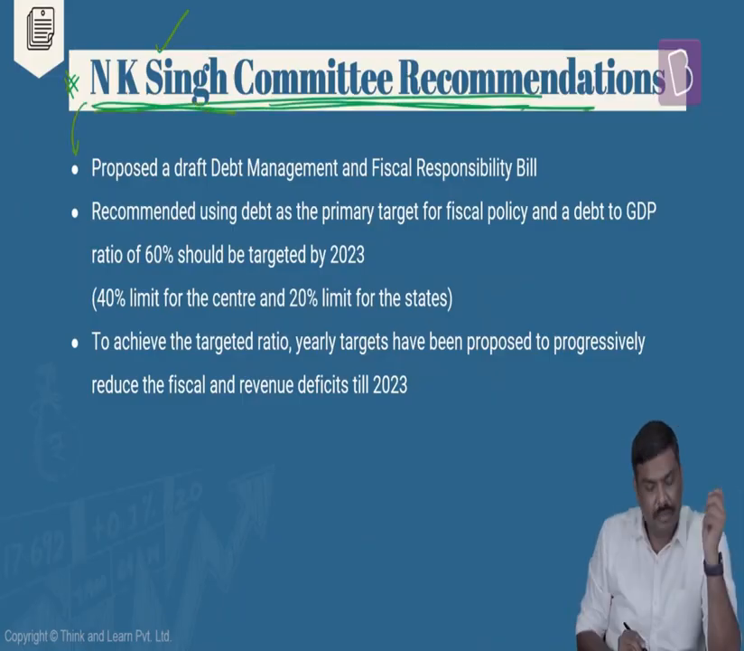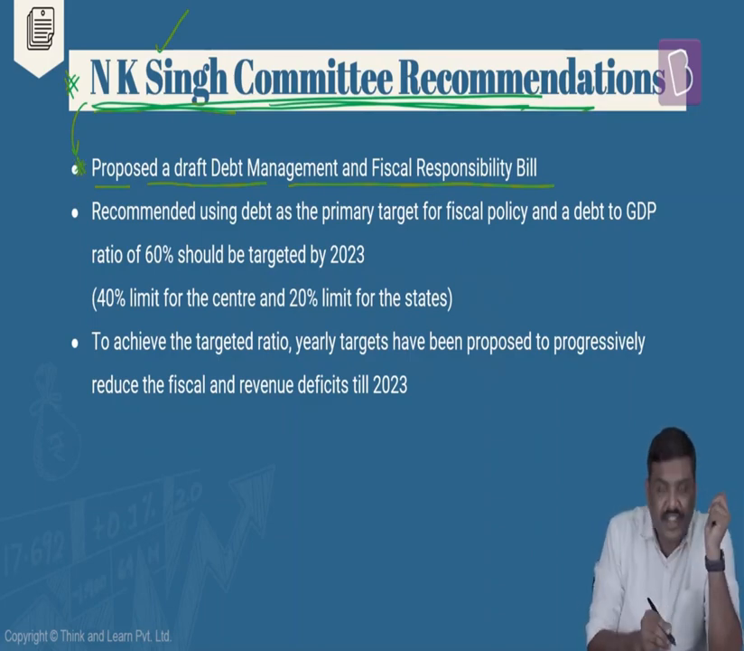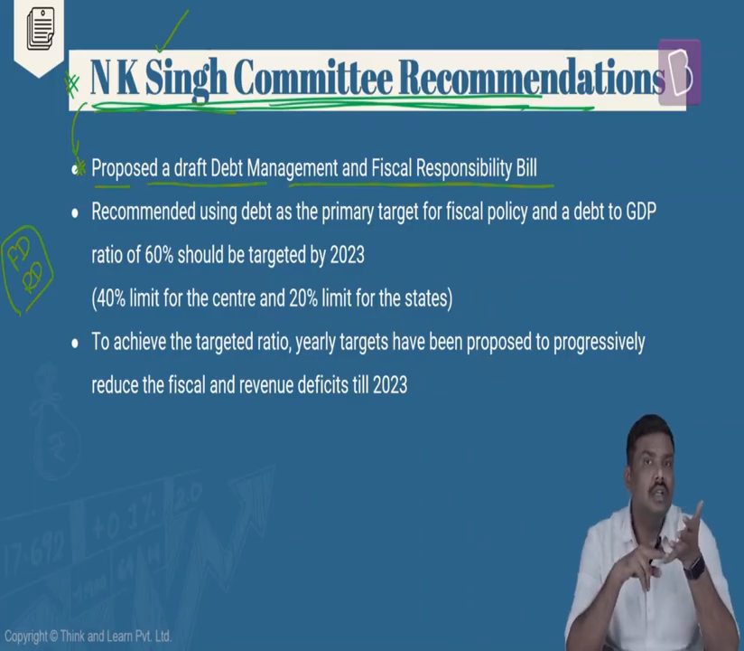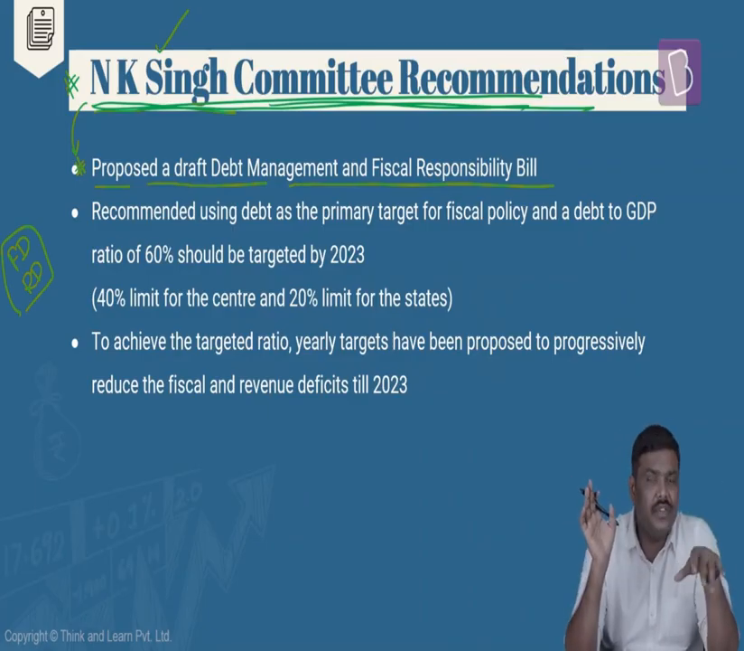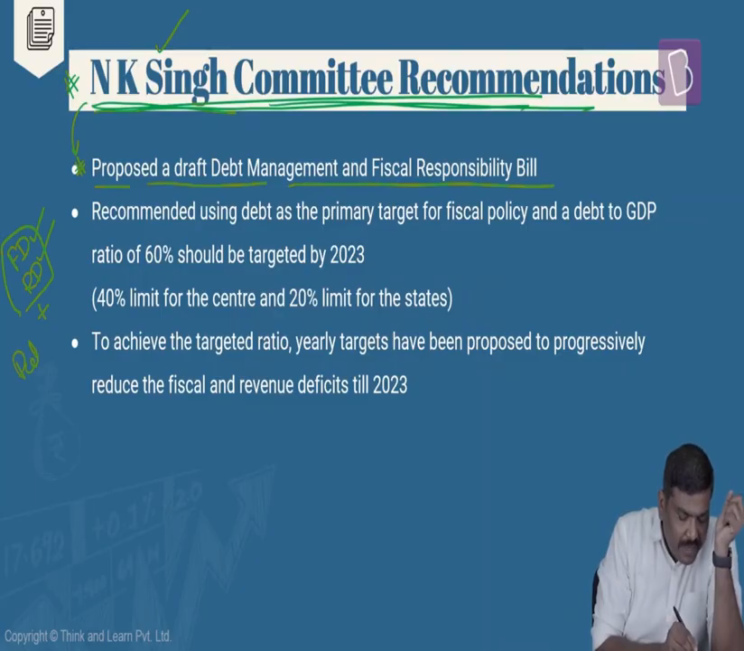And what are the important recommendations of the NK Singh committee? One, it has proposed a draft Debt Management and Fiscal Responsibility Bill. What do you mean by this? Under the NK Singh committee, it has recommended that rather than focusing only on fiscal deficit and revenue deficit, which we in fact do, under the FRBM the focus was what? Reducing revenue deficit and completely eliminating it, and reducing the fiscal deficit to 3% of GDP. So rather than focusing on fiscal deficit and revenue deficit only, we should also target the public debt and reduce the public debt. Is that okay? Make public debt the priority now.